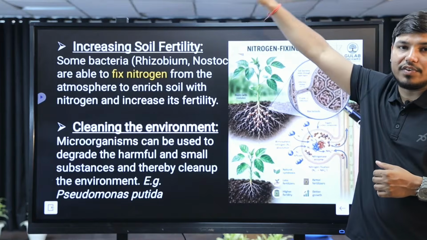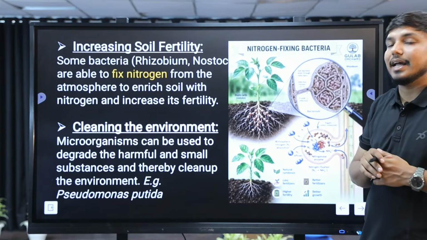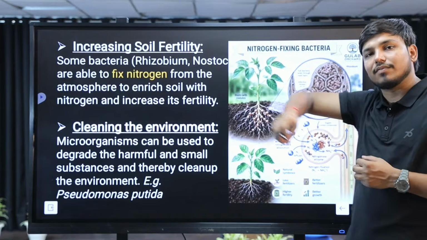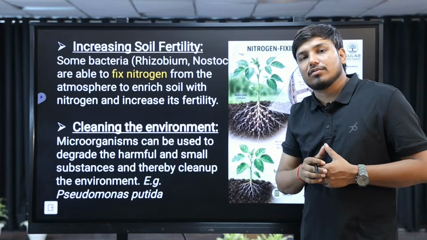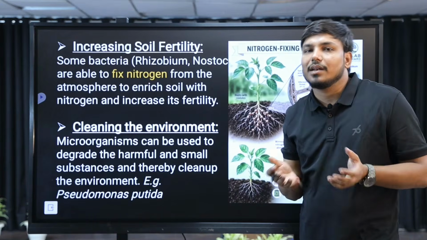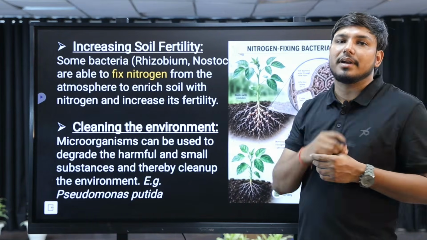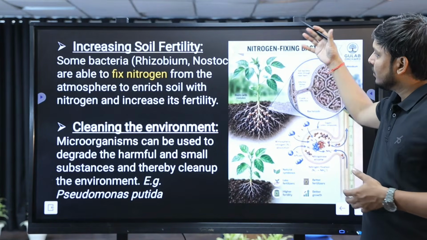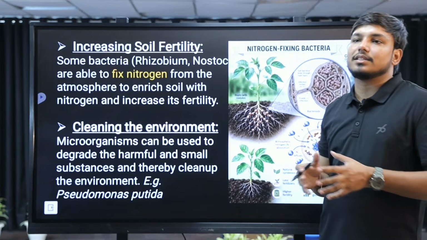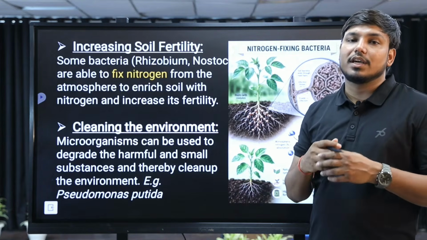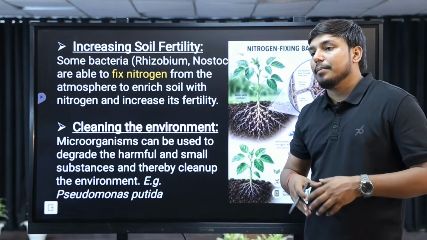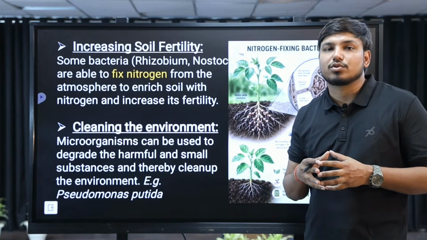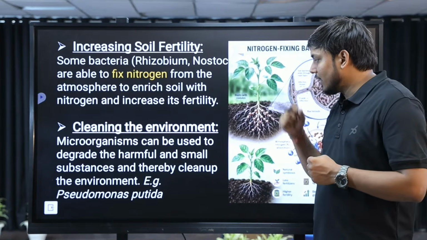Rhizobium will convert the atmospheric nitrogen into nitrate, and nitrate is absorbed by basically the roots of this plant, and from the roots it continues to the other parts of the plant by the xylem tissue. As you know, xylem carries the water and the minerals, right? So what is the main function of this whole scenario, the nitrogen fixing? It will basically increase the soil fertility. Soil की जो fertility है, soil की जो ज़्यादा amount में crop production करने की capability है उसको increase करता है, right? Healthy growth कराता है plant की.